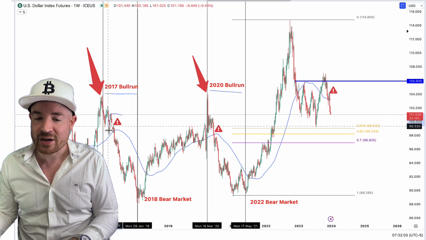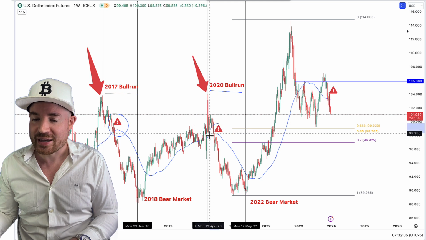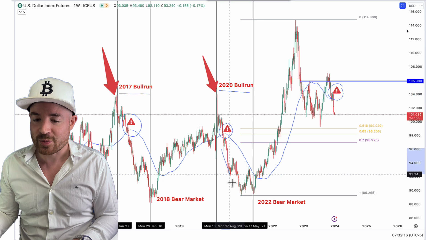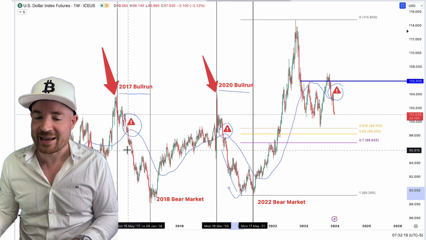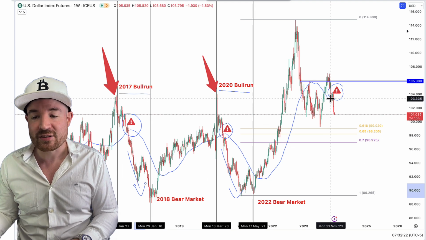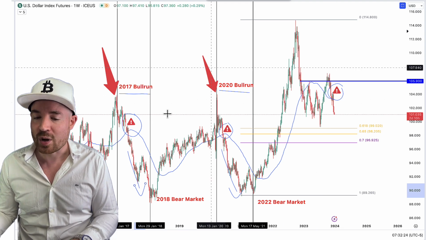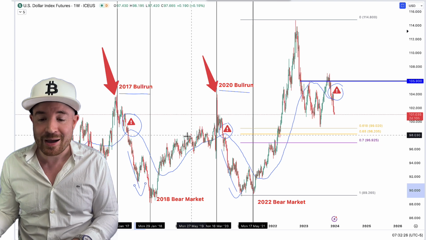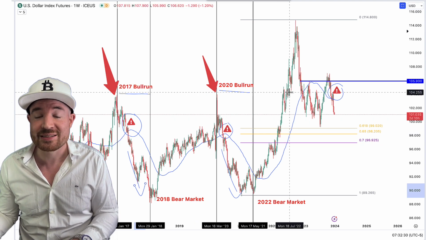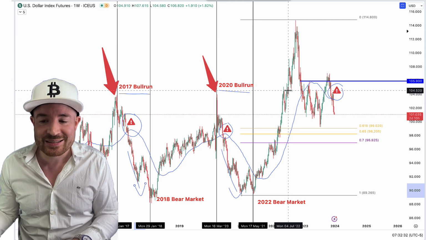And you can see over here, I've circled it here with the exclamation marks. Once we get below that 50-week moving average, that's when the bull market really accelerates, and that is when we see the final stages of the bull cycle. So this is what we've been looking for, because once this goes into another multi-month uptrend, we're in for a bear market in stocks and everything else. That's how it's been working since 2017, and it is still continuing to work.